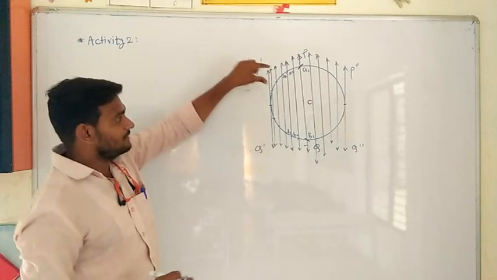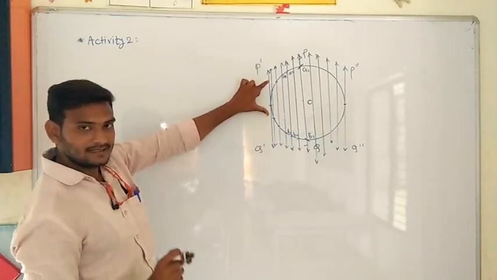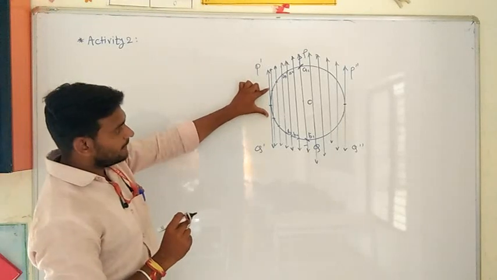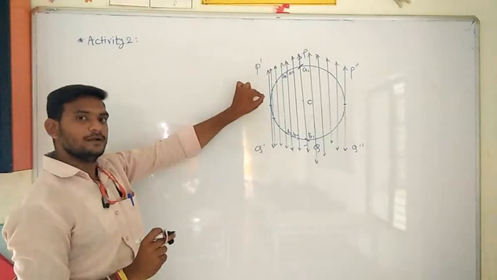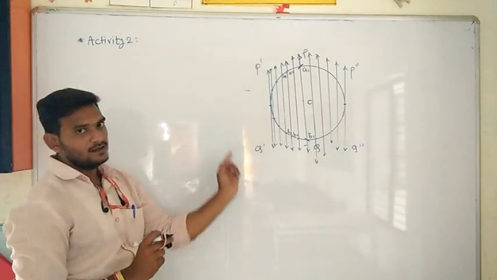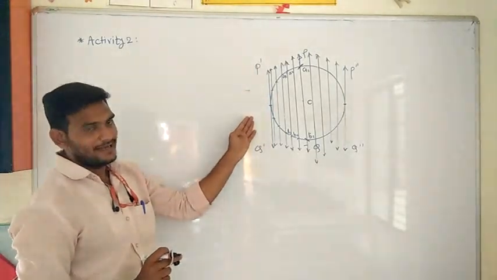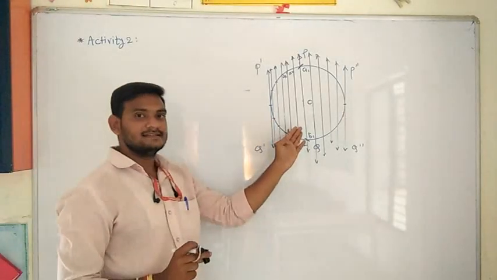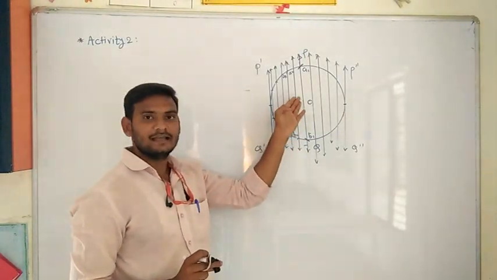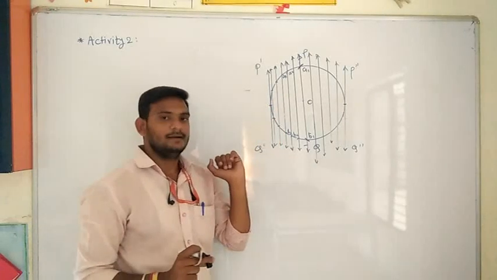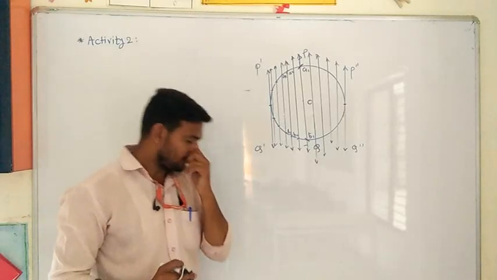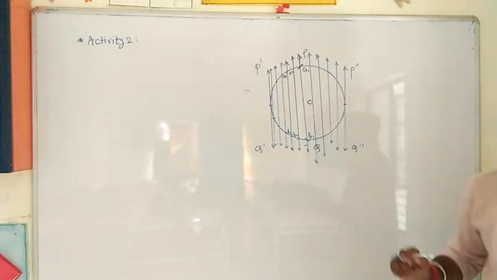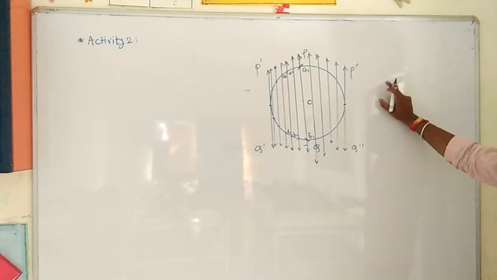Sometimes the two end points will coincide at a point. When these two points coincide, then we get a tangent. That is, the tangent is a special case of a secant only. Therefore, we got the proof for activity number 1. Activity number 1 is what we had written here.